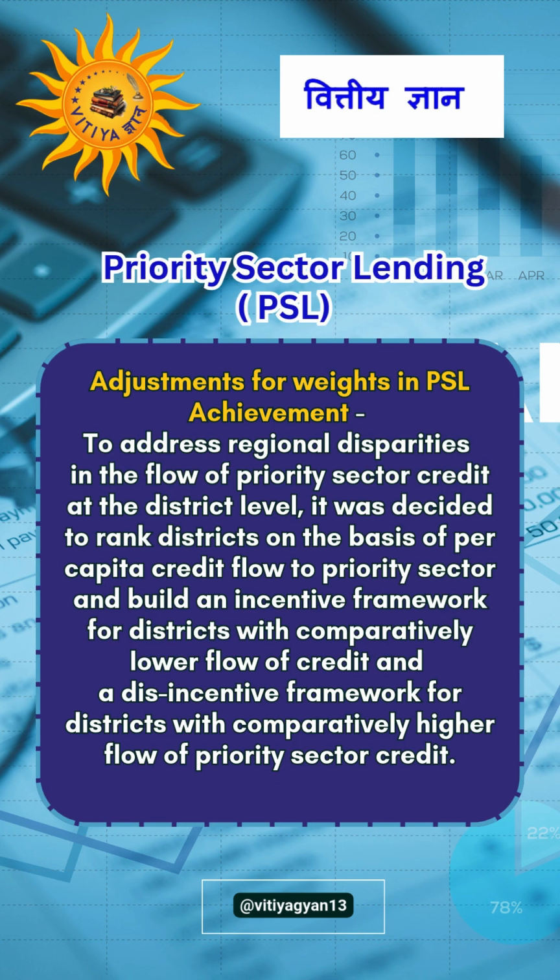Now let's understand adjustments for weights in PSL achievement. To address regional disparities in the flow of priority sector credit at the district level, it was decided to rank districts on the basis of per capita credit flow to priority sector, and build an incentive framework for districts with comparatively lower flow of credit and a disincentive framework for districts with comparatively higher flow of priority sector credit.